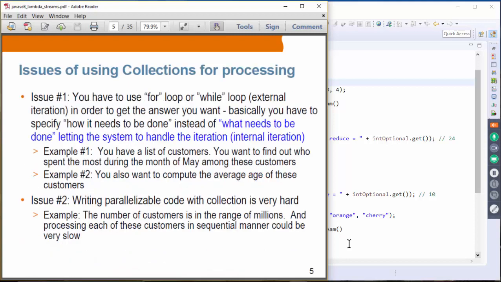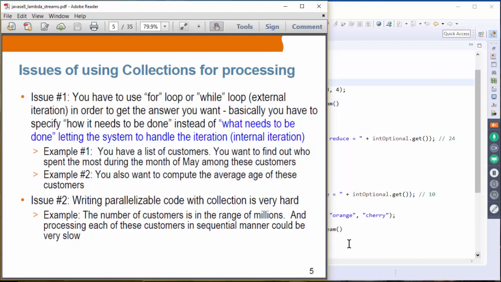Now, the reason streams are extremely useful is because the current technology of collections is not really adequate for processing a large number of data. Issue number one of collections: you have to be responsible for providing a for loop or while loop in order to get the answer you want.